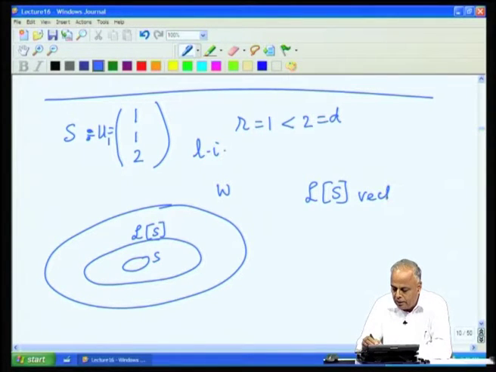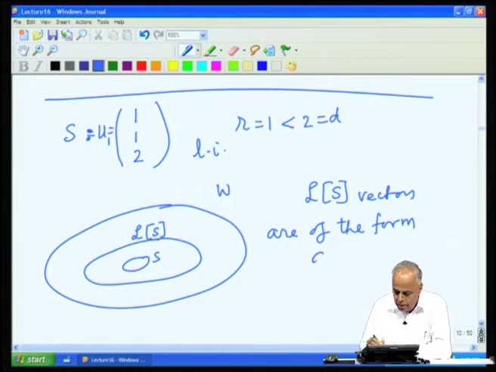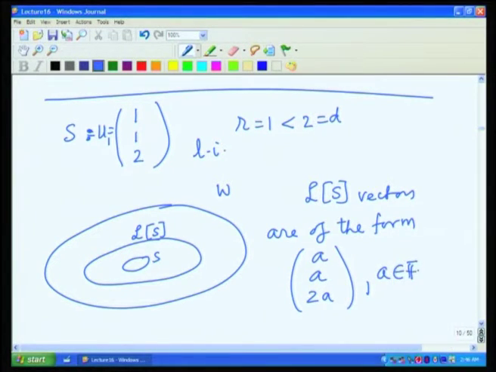So, LS vectors are of the form (A, A, 2A), where A is in F, because they have to be multiples of U1. That is the only vector that is available to span LS. So, all must be just multiples of this vector U1.